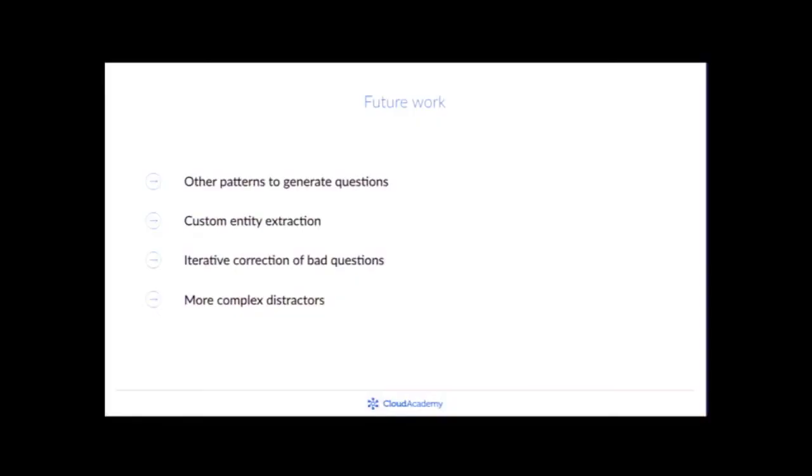There could be a lot more to be done, like creating different patterns for questions, like the one in the first example, where the correct answer was the direct object instead of the subject of the question, or it could be any complement in the sentence, whatever you want. You could try to use different entity extraction information coming from different services, or custom.